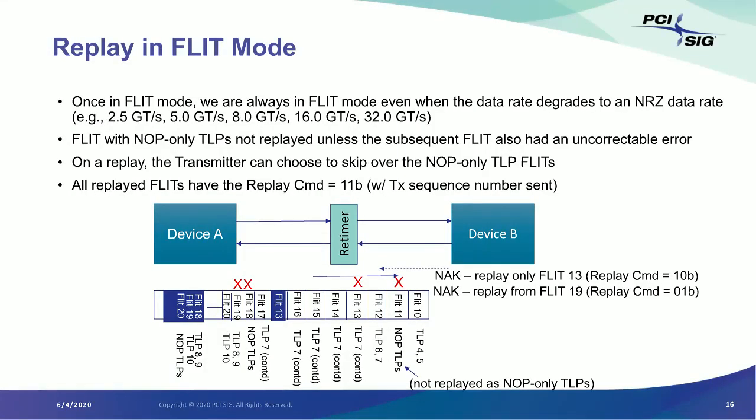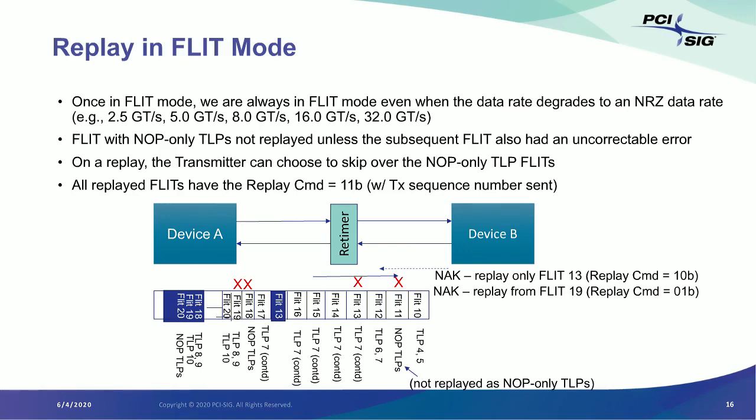So this is an example of the replay scenario that we talked about. In this case, device A is sending the packets flits to device B. And you can see that flit number 11 got an error. So B could have asked for a replay of 11. A is just going to ignore it because it didn't have any meaningful TLPs. And B will also know once it got flit 11 that 11 was not meaningful. So it's going to just ignore the fact it sent a replay request.